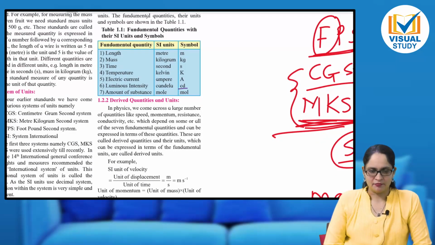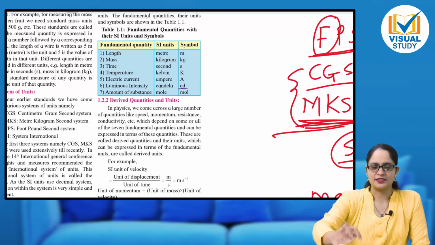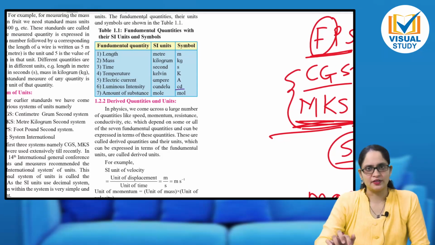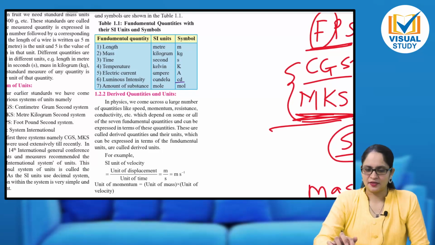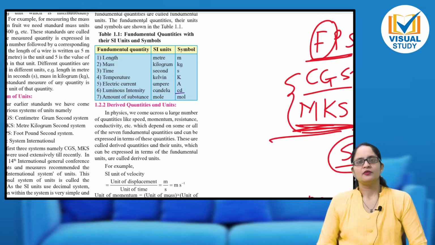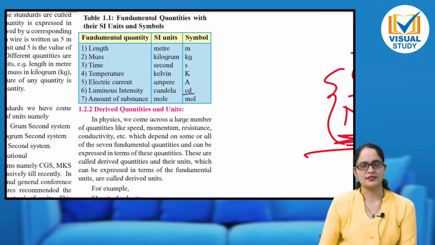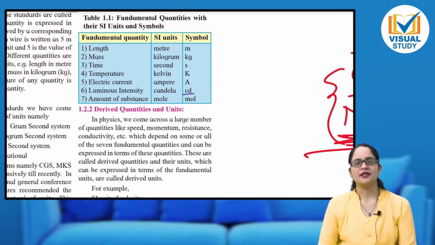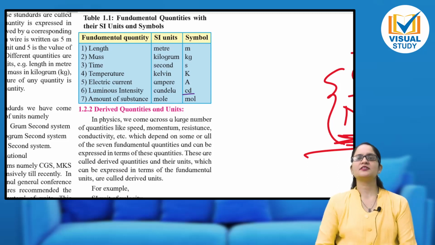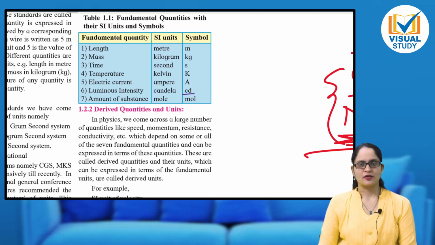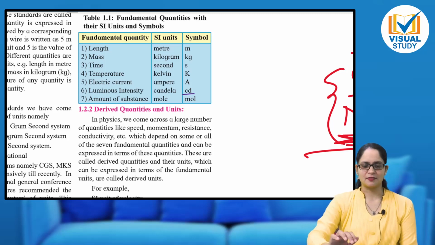Another quantity, time: second, symbol is S. Temperature: Kelvin. Electric current: ampere. Luminous intensity: candela. Amount of substance: mole. You must be knowing all these quantities, only you may not know this luminous intensity. It is a quantity that is used for measuring light related parameters. Another is amount of substance. This you may have learnt in chemistry. Amount of substance is measured in moles. You will learn the mole concept in chemistry also.